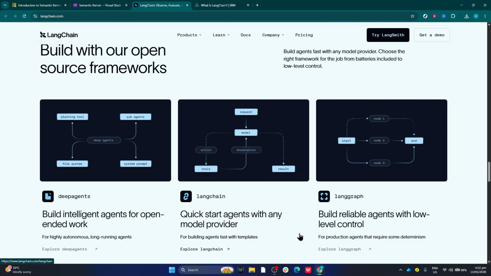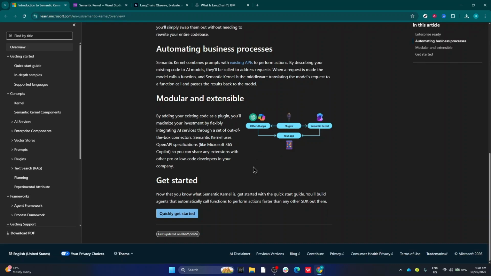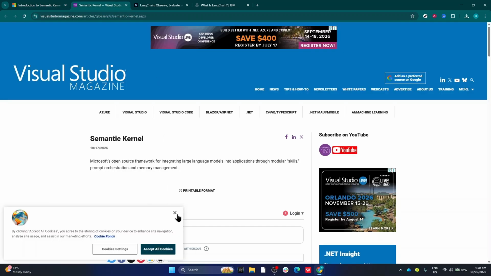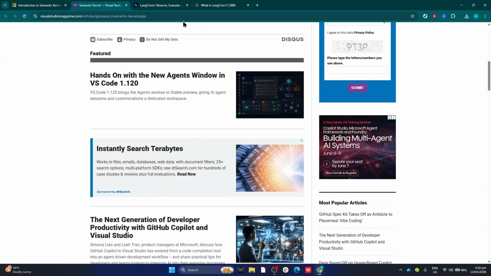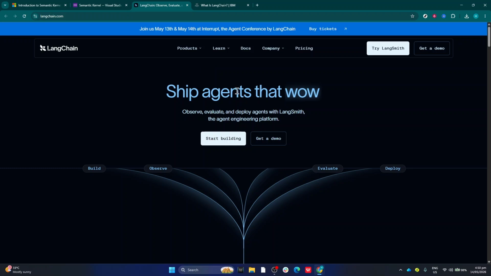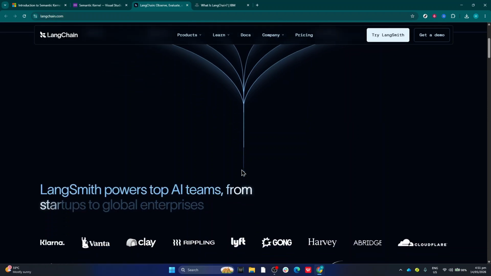Now, Semantic Kernel. Semantic Kernel pros: excellent for .NET and Azure environments. Cleaner enterprise architecture. Strong Microsoft integration. More structured plugin and orchestration approach. Easier for C# developers to adopt. Semantic Kernel cons: smaller ecosystem. Less community content compared to LangChain. Fewer integrations overall. Microsoft's transition towards the Agent Framework creates some uncertainty.